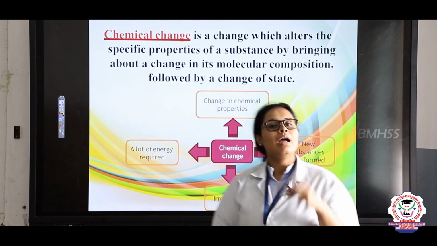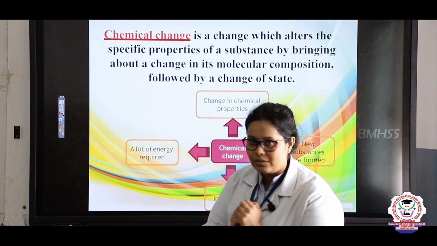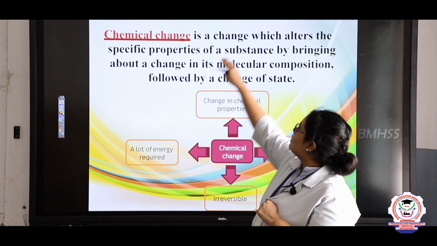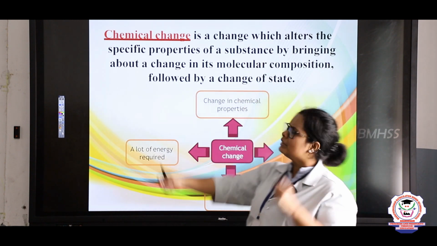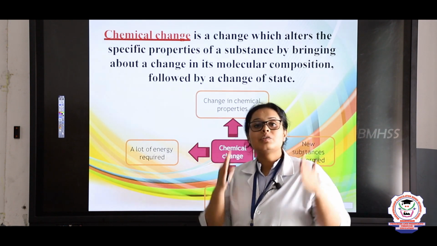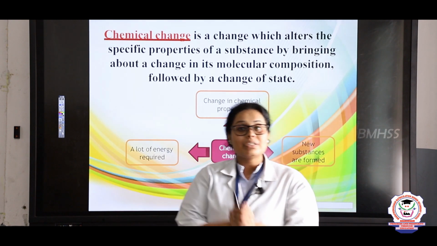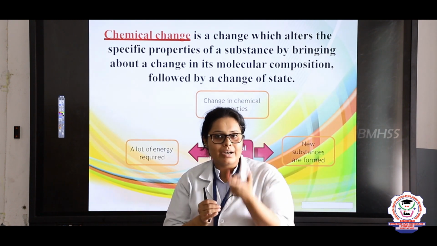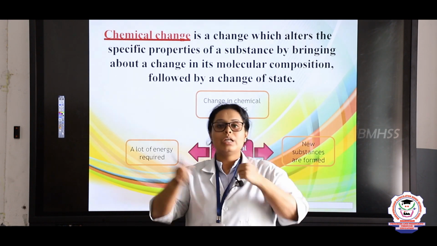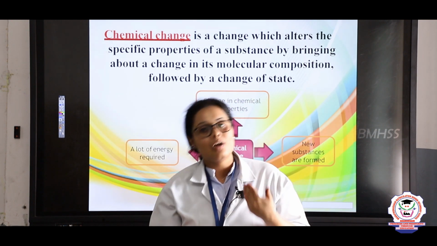Now, let us come to the chemical changes. First we will see the definition of chemical changes. A chemical change is a change which alters the specific property of a substance when there is also a change in the chemical composition. Chemical composition, here the same word is coming, right? There we said no change in chemical composition or molecular composition. Here we are saying that yes, there is a change in composition.